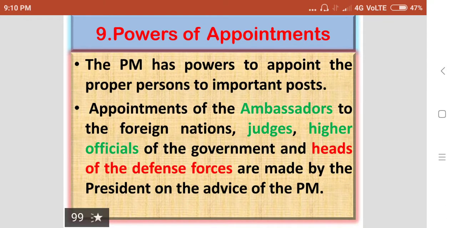Ninth function of the Prime Minister is powers of appointment. The Prime Minister has powers to appoint the proper persons to important positions. Appointments of the ambassadors to the foreign nations, judges, higher officials of the government, and heads of the defense forces are made by the President on the advice of the Prime Minister. So, indirectly, the Prime Minister has his role in these appointments.